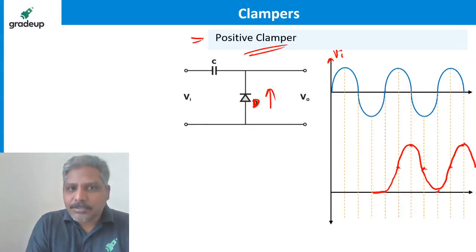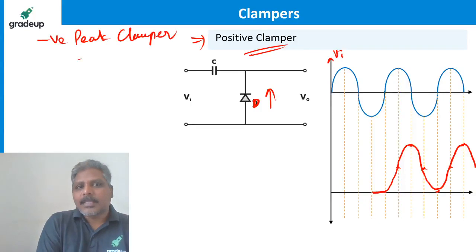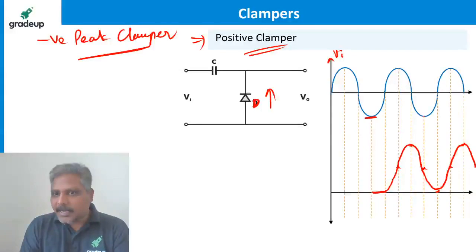That's why it is called a positive clamper. Can I call it a negative peak clamper? Because the negative peaks are clamped to 0 level. See, negative peaks are clamped to 0 level.